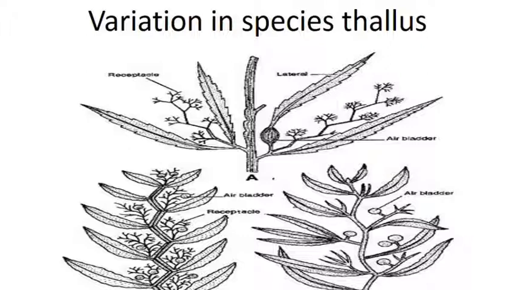Air bladders are important for the buoyancy of this Sargassum, which can float on the water surface with the help of these air bladders. So this is some basic information about the Sargassum. In the next video we'll see some anatomical features of the main axis and leaf of the Sargassum.